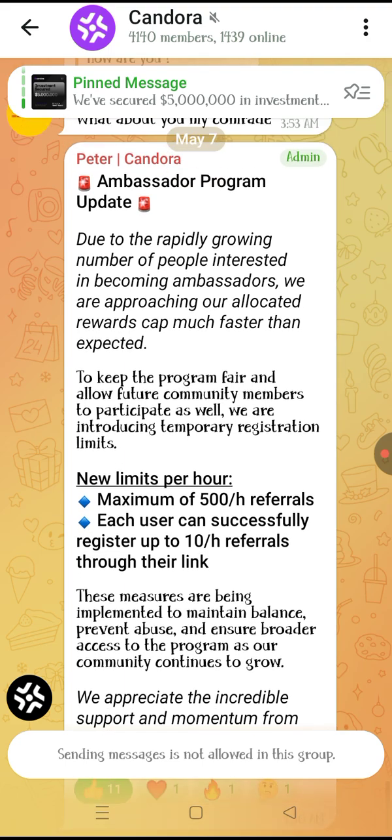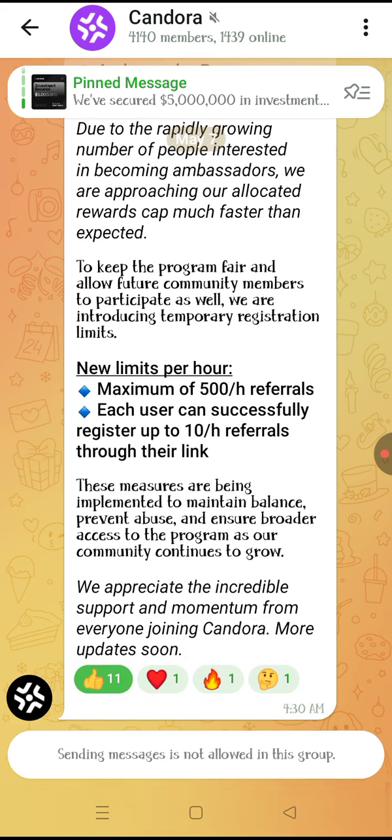I think it was earlier today. So new limits per hour: a maximum of 500 referrals per hour. Each user can successfully register up to 10 referrals per hour through their link.